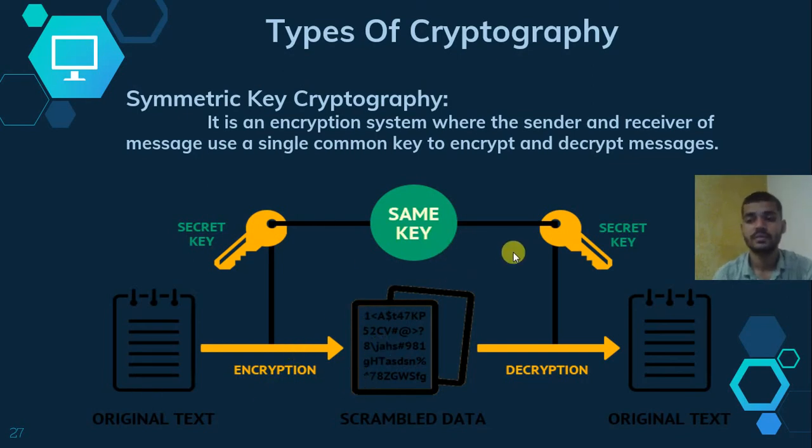But one disadvantage of this system is that they use the same key. If any attacker comes into this communication and knows that secret key, he will decrypt the message, easily get it, and can misuse it. So this is symmetric key cryptography. I explained how it works and its disadvantage. Next type is asymmetric key cryptography.